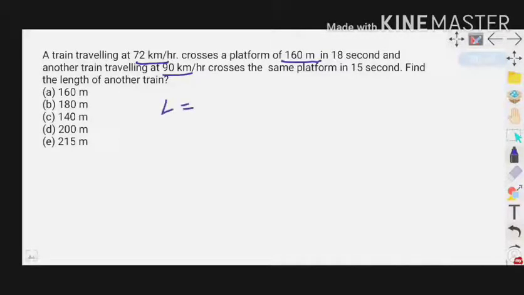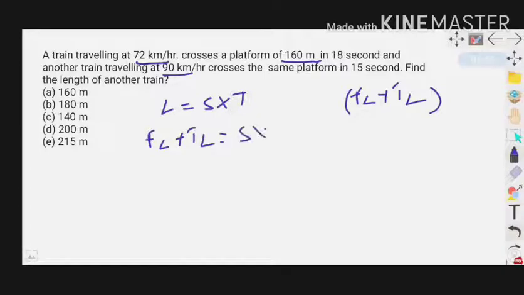The formula for length is speed into time. When a train crosses a platform, the length should be taken as platform length plus train length. So platform length plus train length equals speed into time. The platform length here is 160 meters plus train length. We don't know the train length, so assume that as x, and speed equal to 90 km per hour into time. Once you observe the options, all options are given in meters and the time is also given in seconds. That's why we need to convert this 90 km per hour into meters per second.